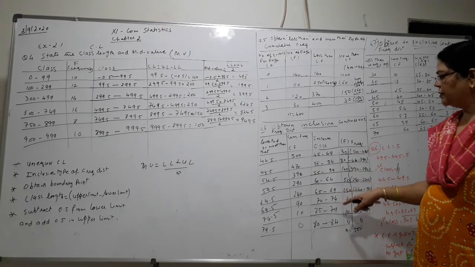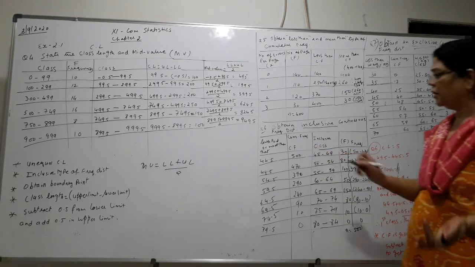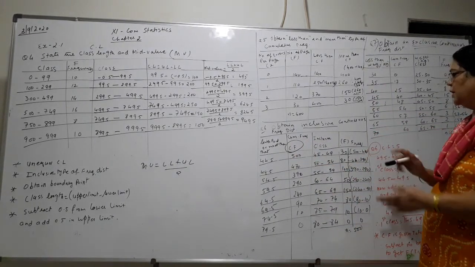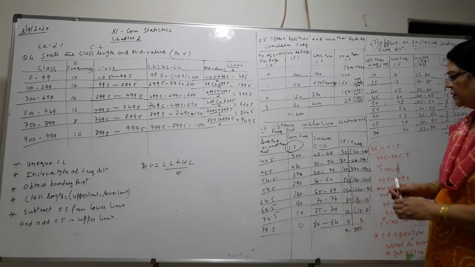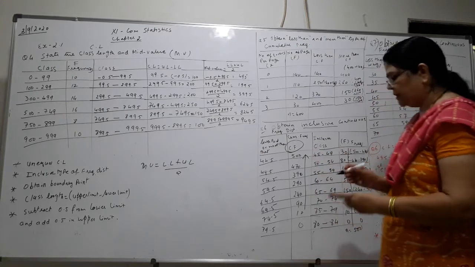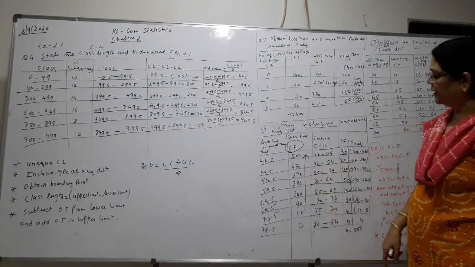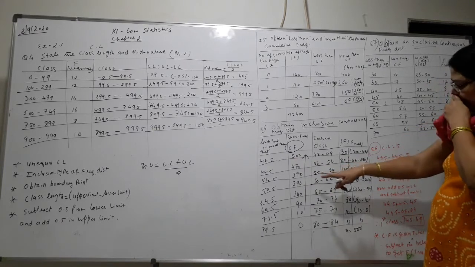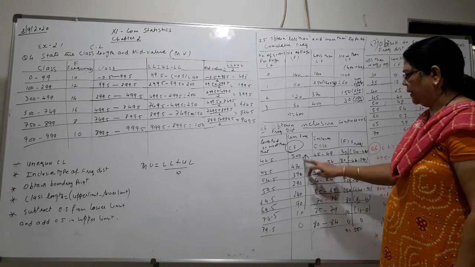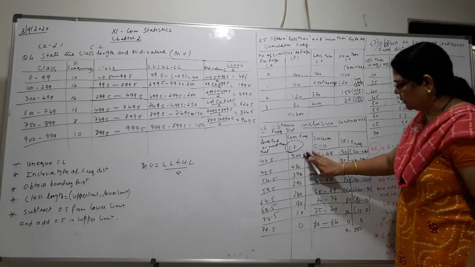After preparing inclusive classes, here CF is given. F is not given. Here they have given CF and we have to find out F. So how are we going to find it? You will subtract the numbers this way, because your total of 500 is given. So your 500 minus 470. You will go on subtracting here.